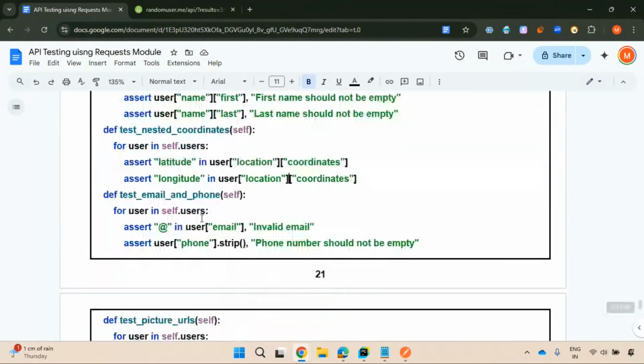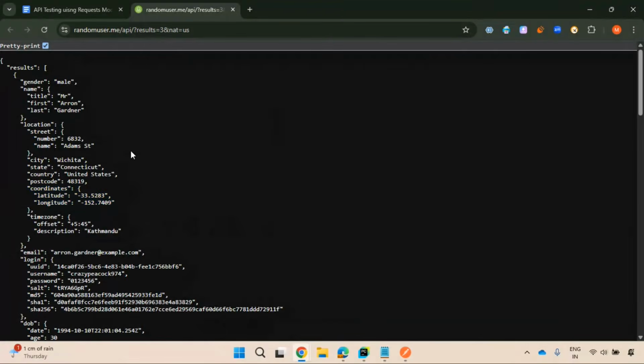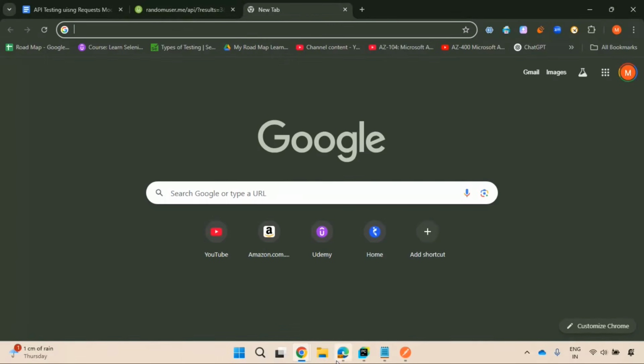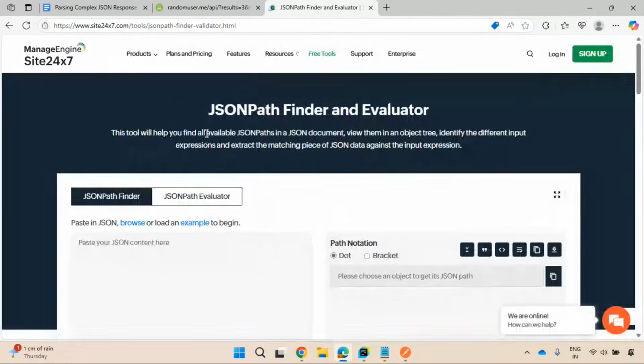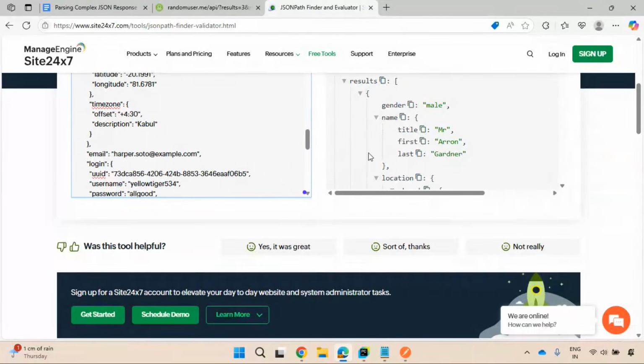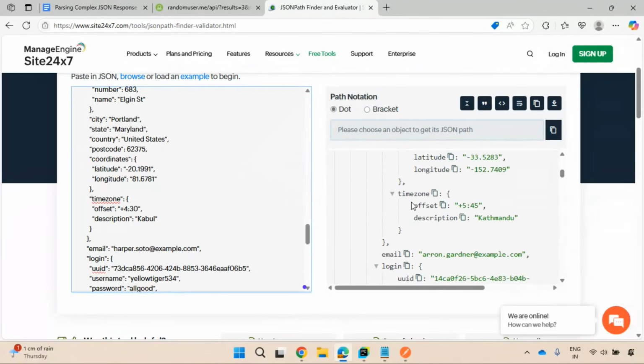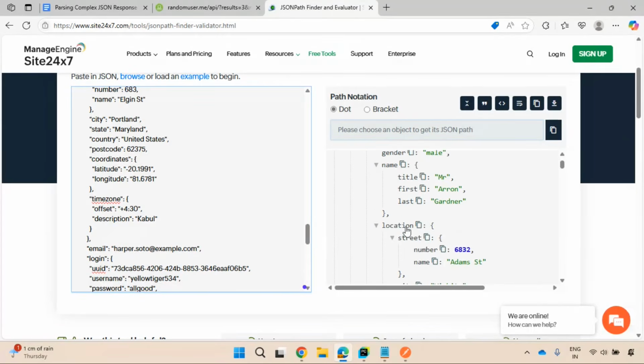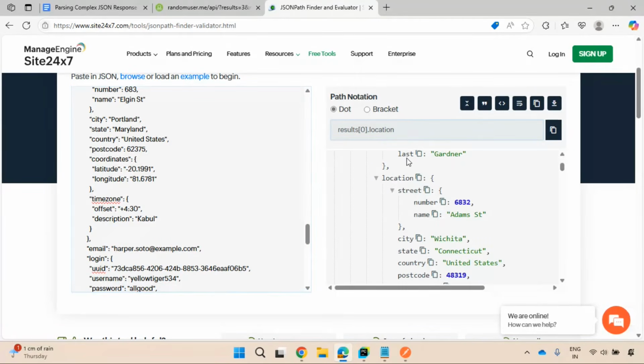So for capturing these simple paths also, you can use some tool. Let me go here. So you can see JSON Path Finder, site 24/7. You can try to paste that here, right? So what you can do, you can just click on this, right? So click on gender, click on location. It will give you this path. You can use dot notation. You can use bracket also.